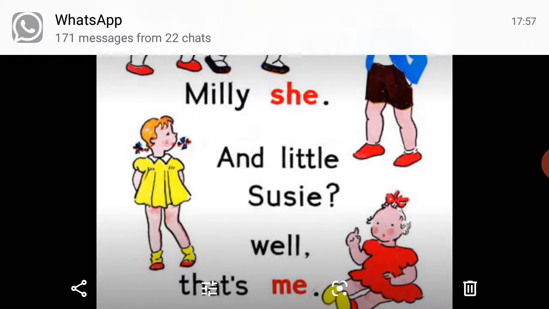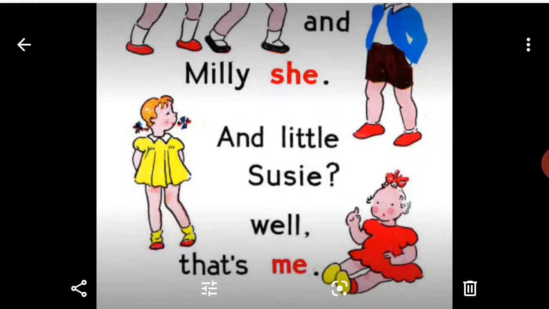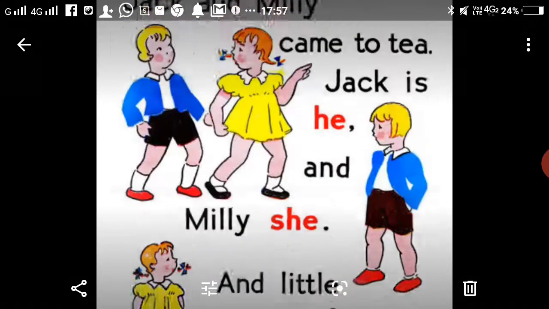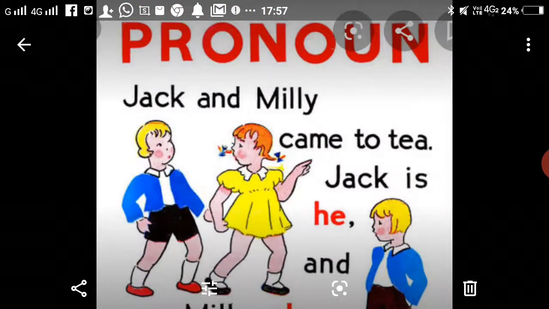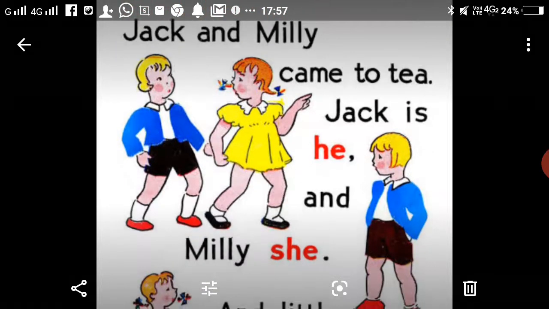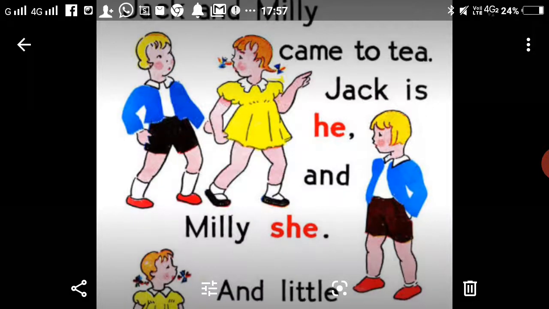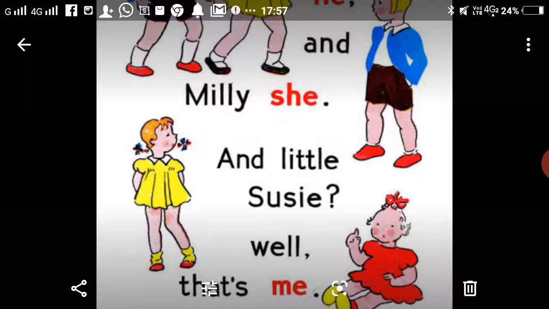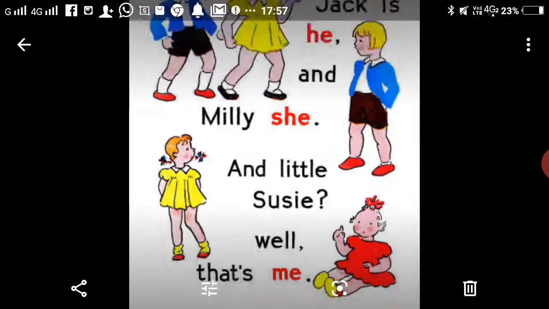And little Susie, well, that's me. See, Jack is he. Jack is a noun. He is replacing Jack. Millie is she. Millie is a noun. She is replacing Millie. And Susie, who is telling the poem, is saying, that's me.